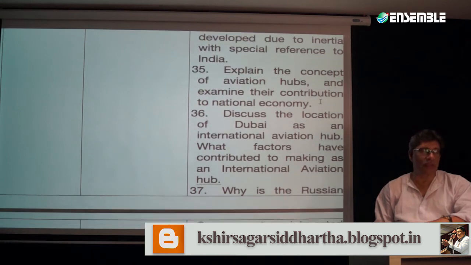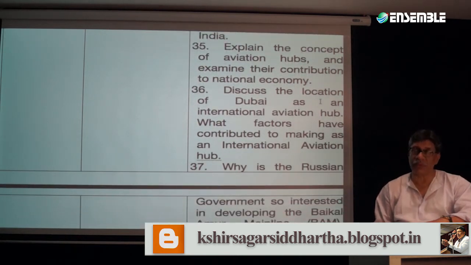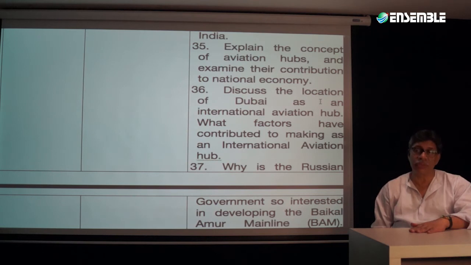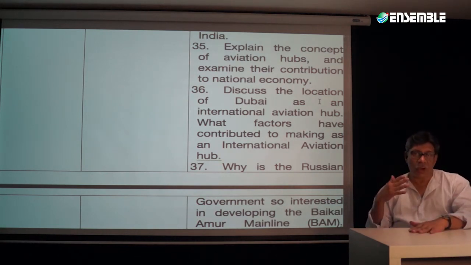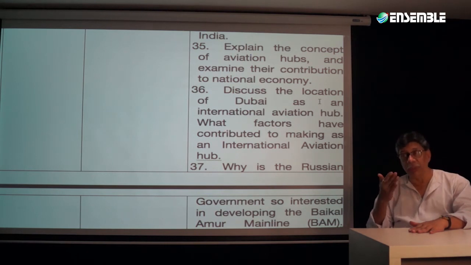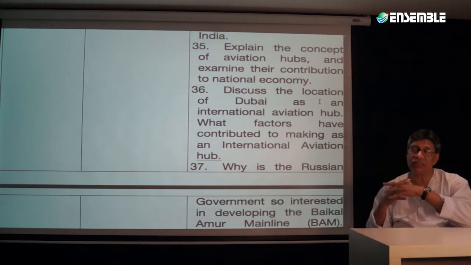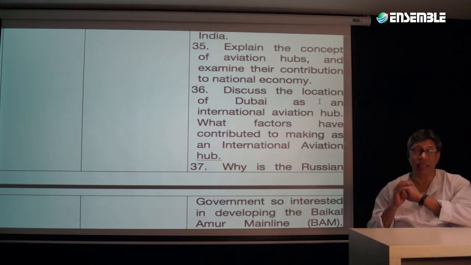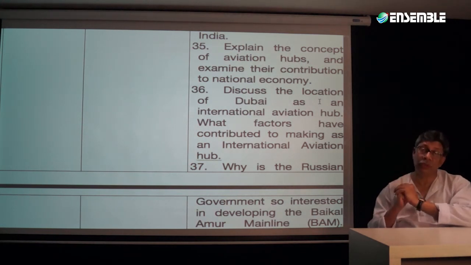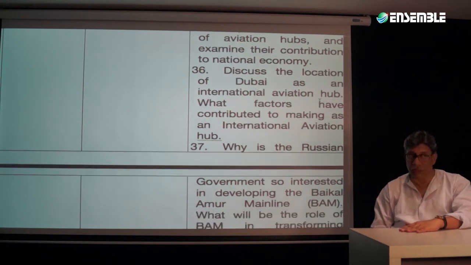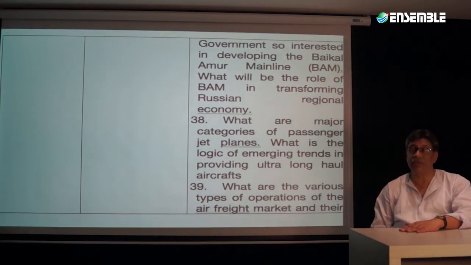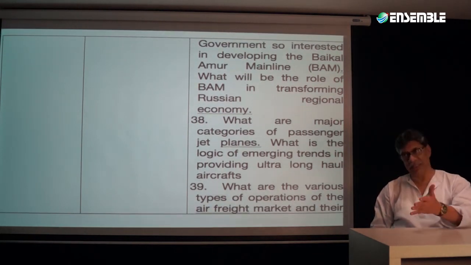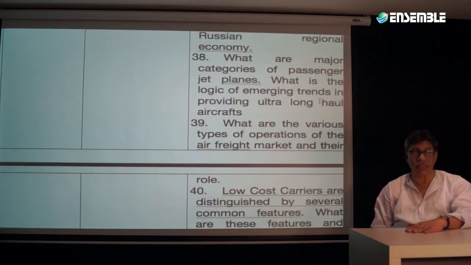The 35th question is going to be significant, very applied on a global scale. The concept of aviation hub and examine its contribution to the national economy. What is the concept of an aviation hub? And then that follows in question number 36. What exactly is going to be the impact of Dubai being an aviation hub, and why is it that Dubai will frame itself as an aviation hub? This is going to be part of 36. 37 is: why is the Russian government so interested in developing the Baikal-Amur main line? That's again world geography, the applied section of it.